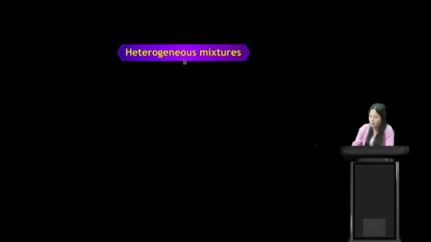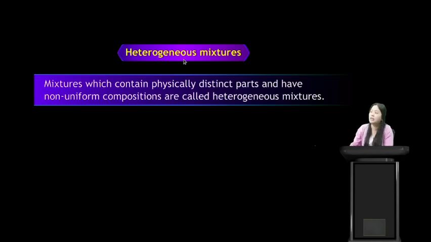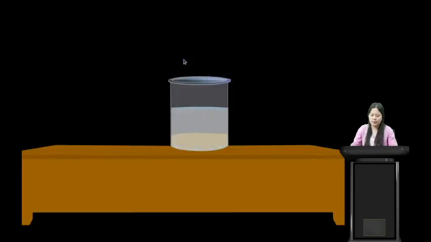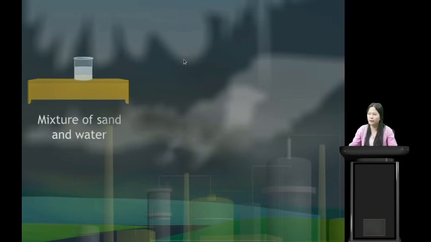Coming back to heterogeneous mixtures, what are they? Mixtures which contain physically distinct parts and have non-uniform compositions are called heterogeneous mixtures. An example is to take water and pour some amount of sand into the beaker. The mixture of sand and water is a heterogeneous mixture because the particles of sand will settle down at the bottom of the beaker.